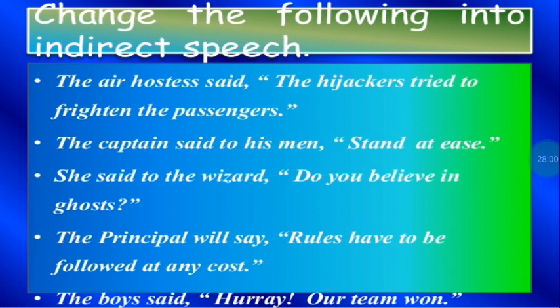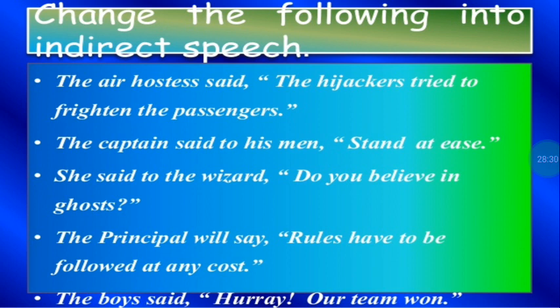Then when we look at interrogative sentences, imperative sentences, and exclamatory sentences, you have to keep in mind that all these will become statements. Questions will not remain questions, but they will change. Imperative sentences will also change, and exclamatory sentences will also change according to the rules that I have told you. Now, changing this into indirect speech, this is what you have to do yourselves, but I just do it orally with you.